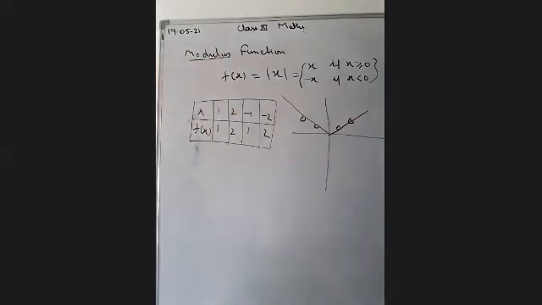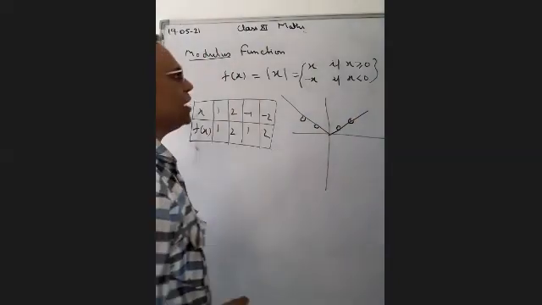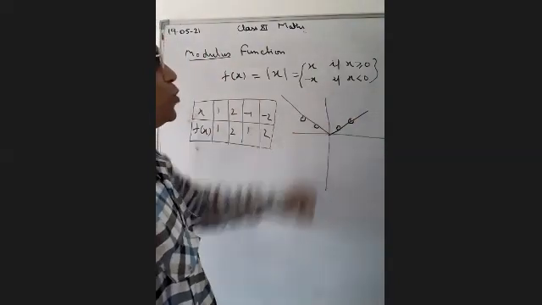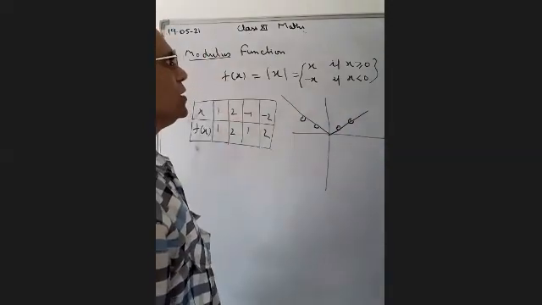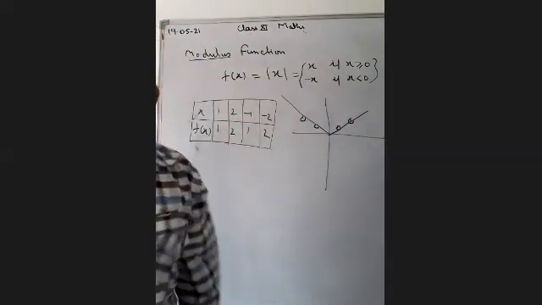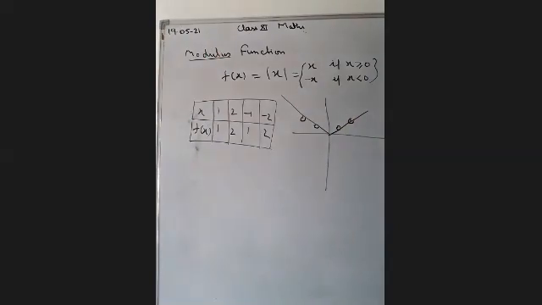It is always positive. It is not coming below the x-axis. It is above the x-axis. It means the value of the function, यानी y, is always positive. यानी कि f(x) is always positive. This is the modulus function. The next one is the signum function.